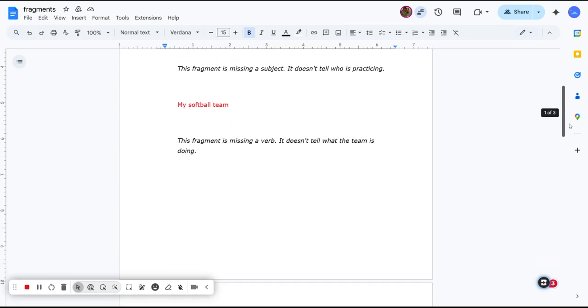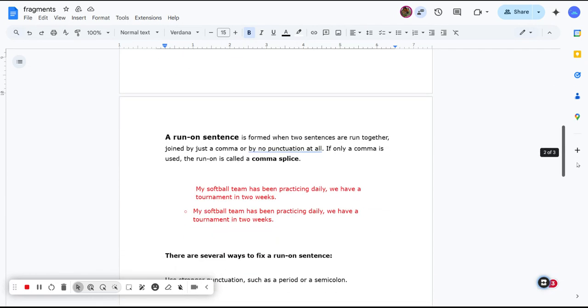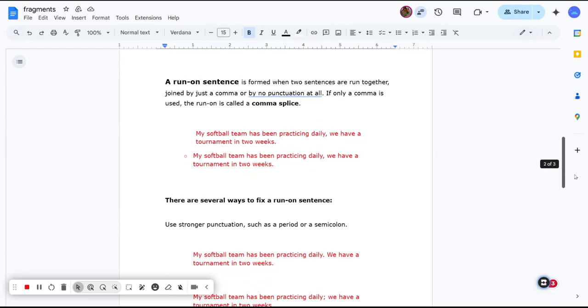So moving down, the other problem we have with sentences would be run-on sentences. A run-on sentence is formed when two sentences are run together, joined by a comma or by no punctuation at all. You might see comma splice on your paper. That would mean if a comma is used between two sentences, you have a comma splice. So an example is below. This is a run-on sentence and a comma splice.